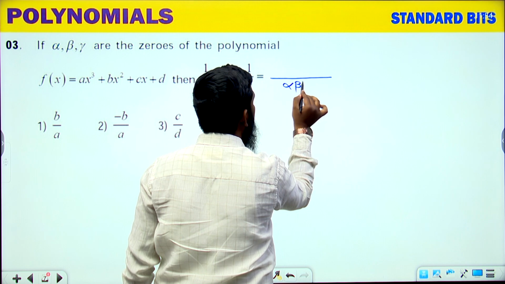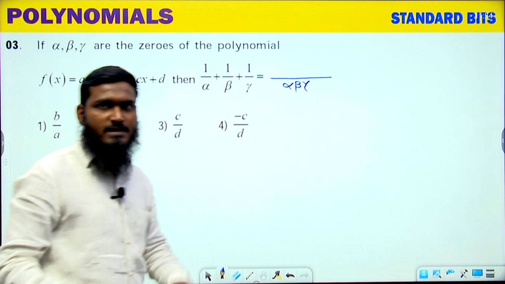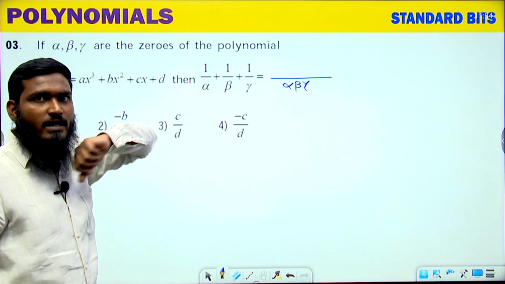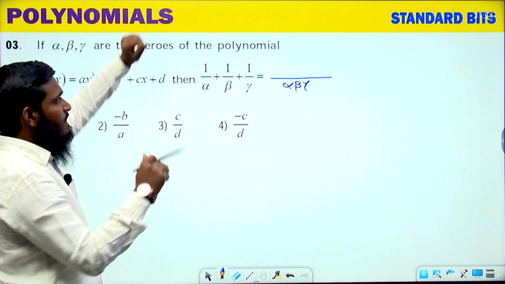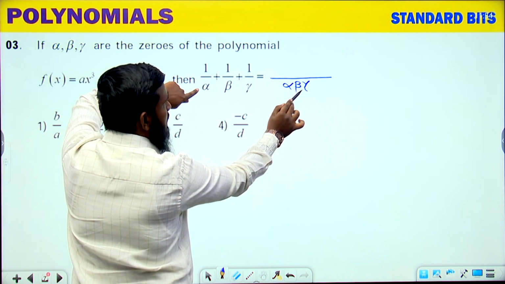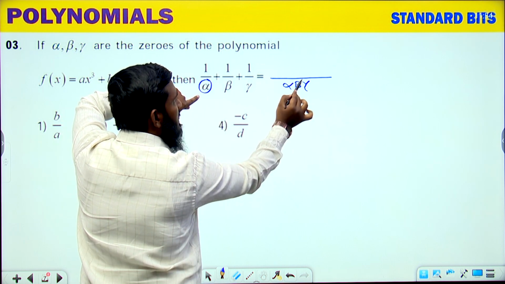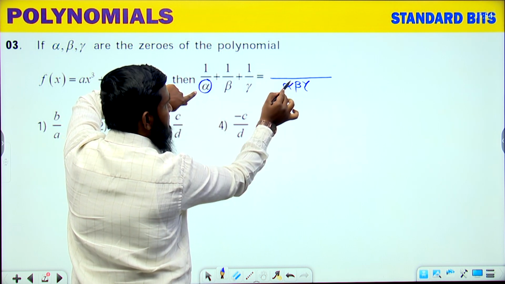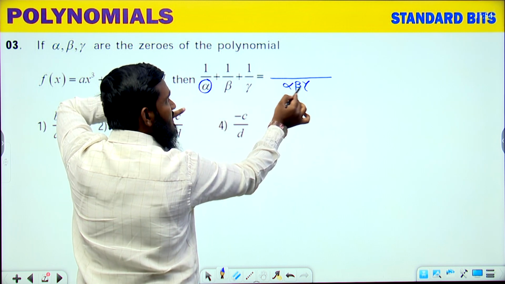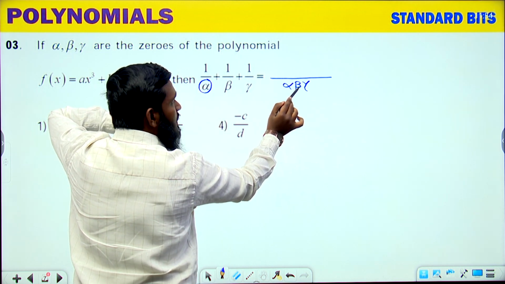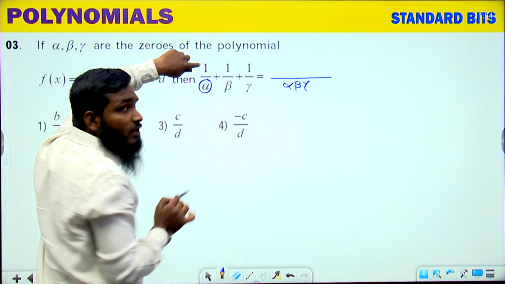Alpha into beta into gamma. This is the LCM we are having. Now we have taken the numerator. Now listen carefully what we have to do. First, this is alpha and this is alpha, beta, gamma. Alpha, alpha gets cancelled. What is left? Beta, gamma is left. That beta, gamma we have to multiply with the numerator.